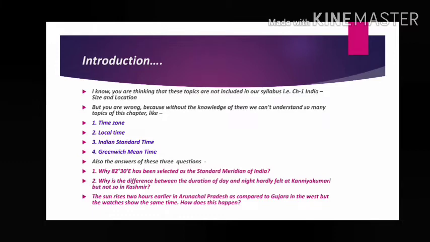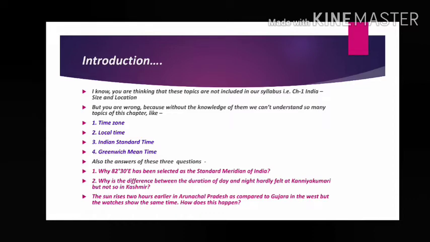According to this meridian we are calculating our standard time, IST, Indian Standard Time. So 82 degree 30 minute east longitude has been selected as the standard meridian of India. This question is present in your chapter number 1. If we want to find out the answer, then we have to read these basic things.